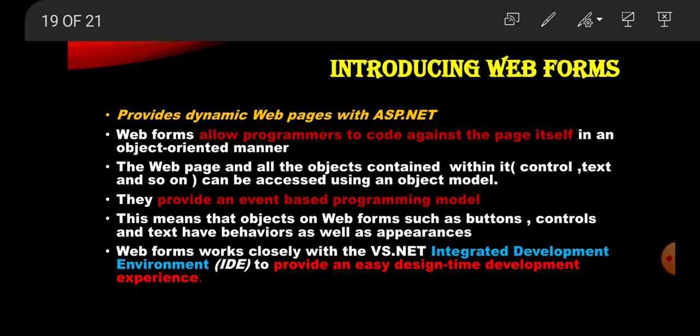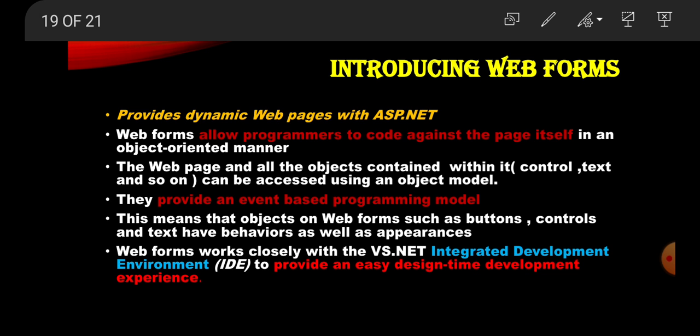Next, web forms. We already studied it in our first chapter, overview of ASP.NET, I think in section 1.5. What is a web form? It is a dynamic page. What is a dynamic web page? It will change from time to time based on the user request on the browser.